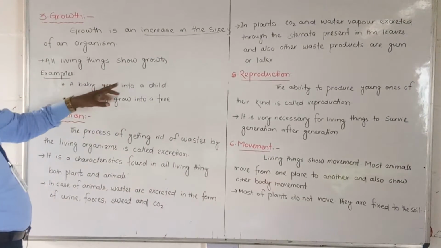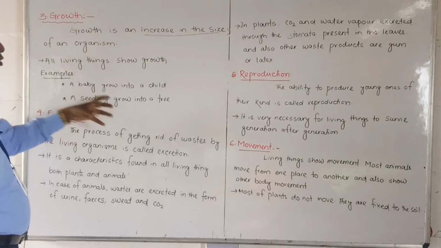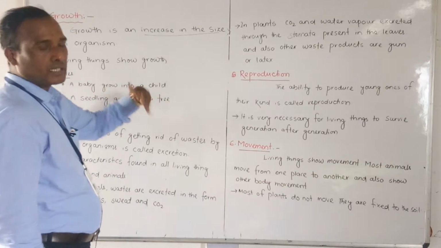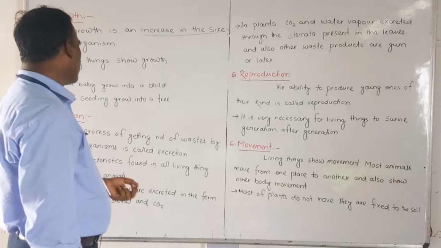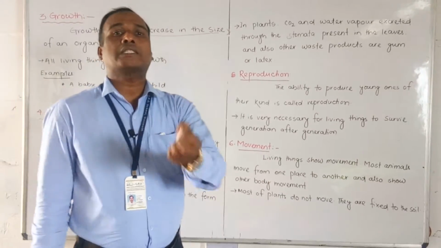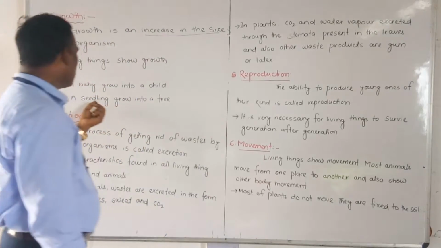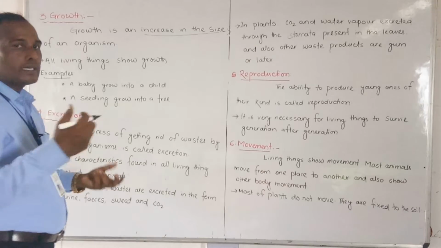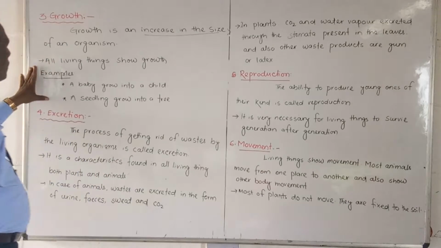Examples: a baby grows into a child, a seedling grows into a tree. Already I have told you, a baby changes into a child and then into a young boy. A very small seedling germinates from the seed, develops and grows, then becomes a tree. These are examples of growth.